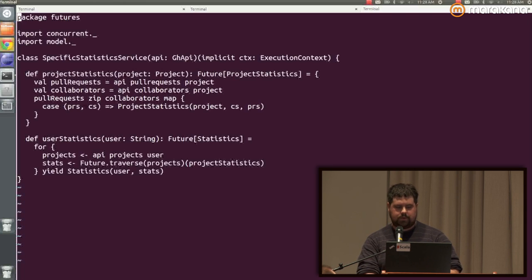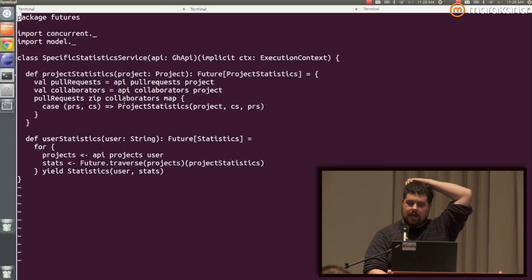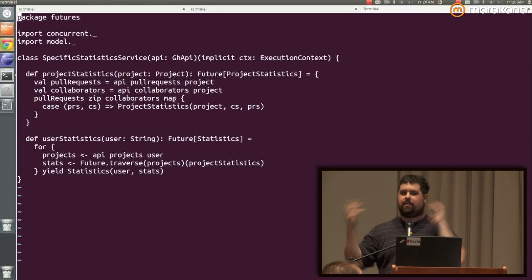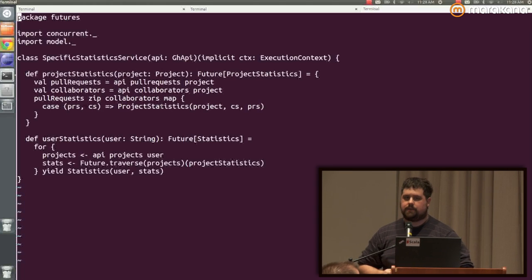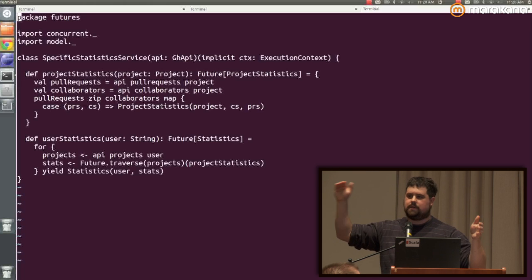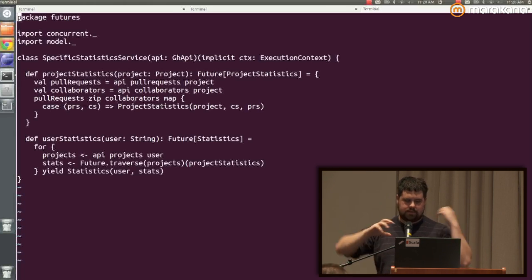Then we zip the two things together, okay? So we get a tuple that has our sequence of collaborators and a sequence of pull requests, and then we join them together in a map function. So we map that and generate our project statistics. Project statistics is a class that calculates all the statistics in its constructor because I was lazy. It's not actually a method, but anyway. So that's what it does.